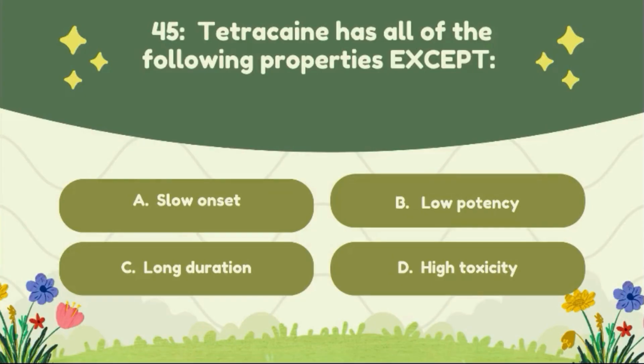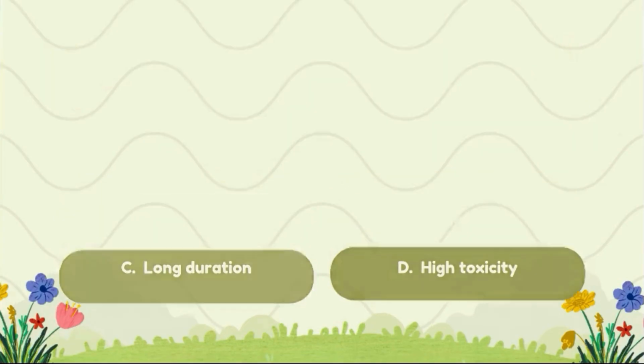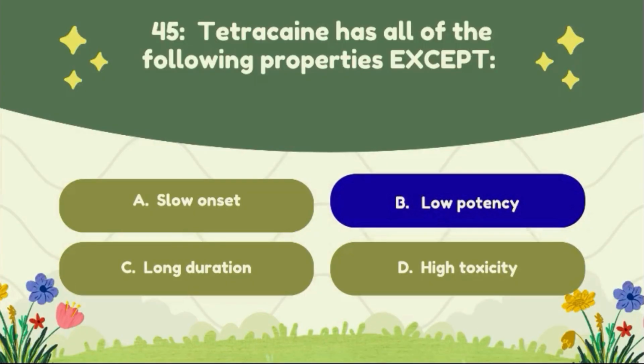Question number 45. Tetracaine has all the following properties except: option A, slow onset. Option B, low potency. Option C, long duration. Option D, high toxicity. The correct answer of this question is option B, low potency.